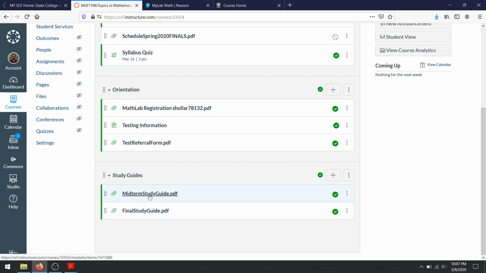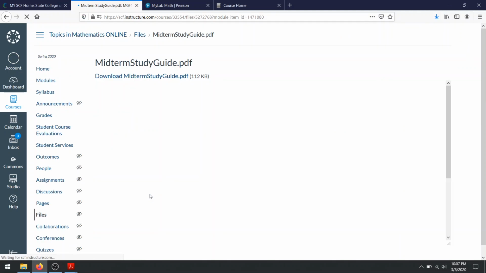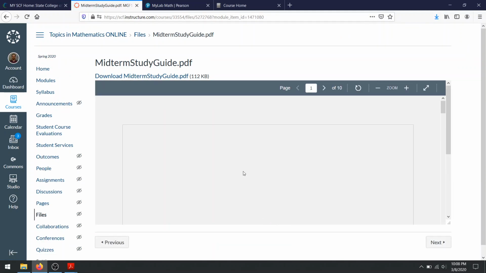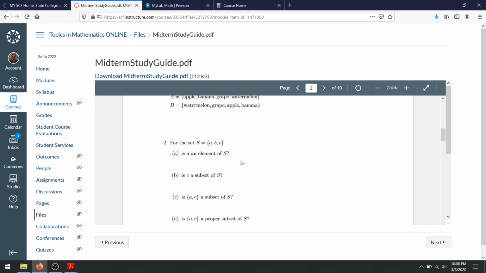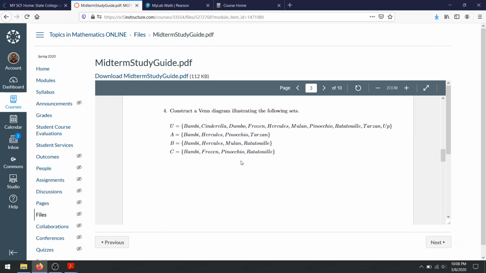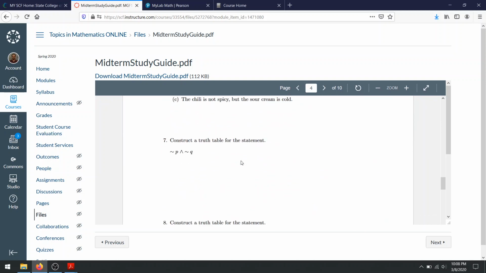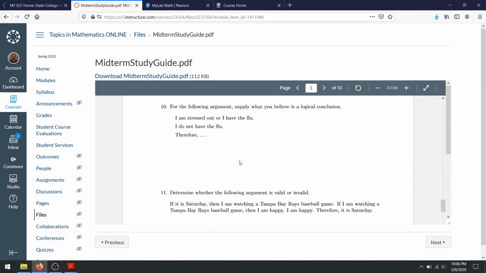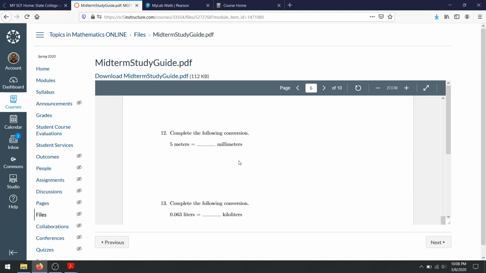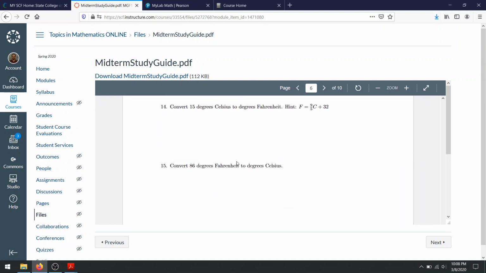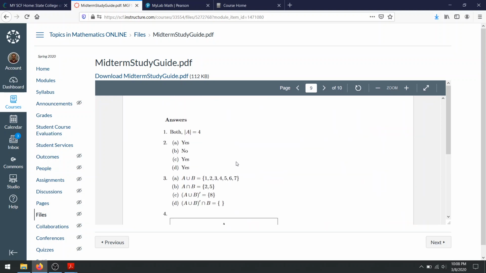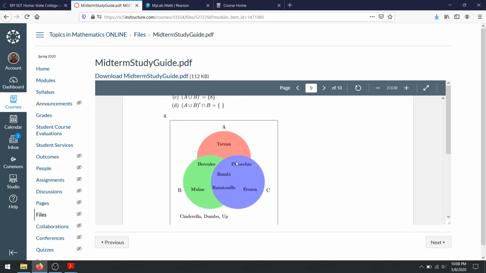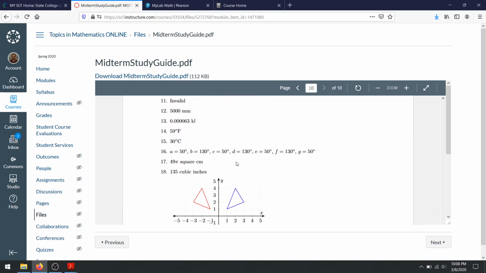And then there are the midterm study guide and the final exam study guide. Real quick, let me click on the midterm study guide, and the final exam study guide is going to look just like this. It basically breaks down the types of questions that you need to be aware of and how to solve them, because the midterm is going to look very similar to this. So, hint, hint, wink, wink, this is like a practice midterm. But this is for a grade. This counts for points. And on the midterm study guide, I gave you the answers, so you have the answers ready to go.